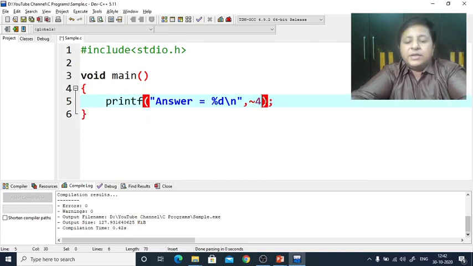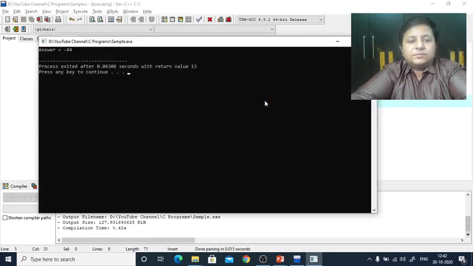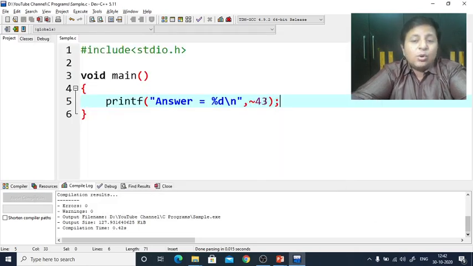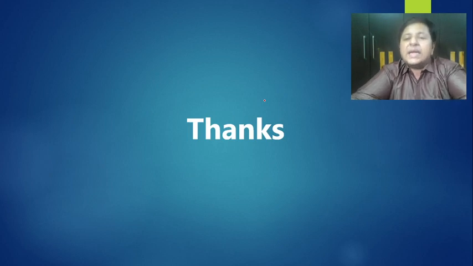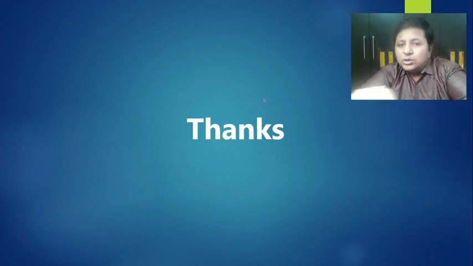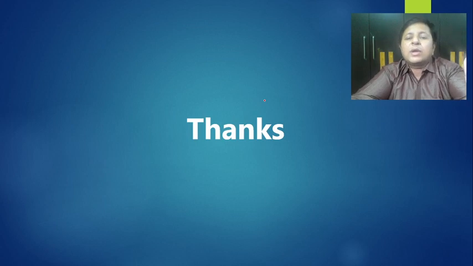Then it was complement of 43. So it came as what? Minus 44. Perfect. So it's a very good experience for all of us. We started working on a new, better IDE, that is Dev C++, with a better UI. And you saw all the operations that we had manually done getting executed and giving us the same and correct answer. So you obviously can take up more examples, do the things manually, test it on the computer, and you can get it in a better and clearer manner.